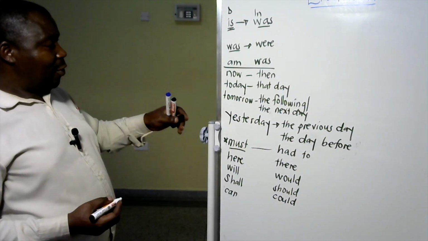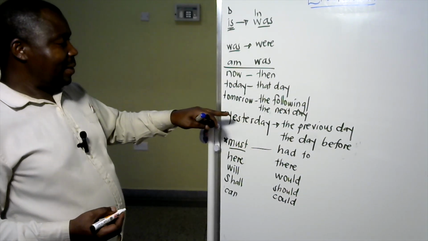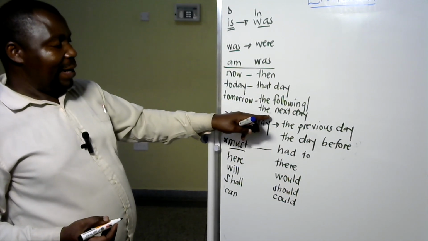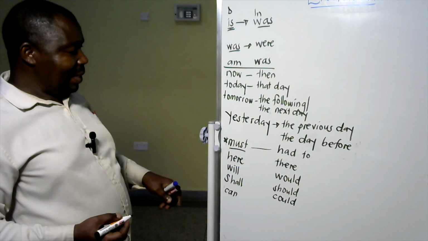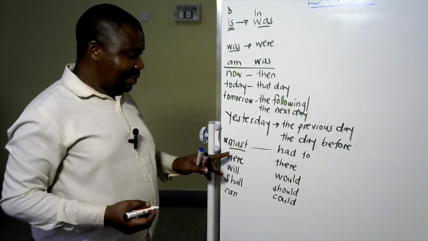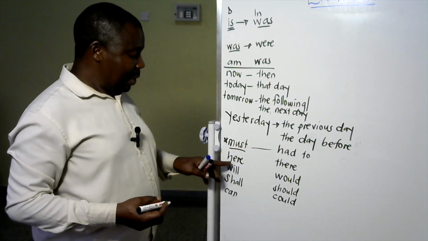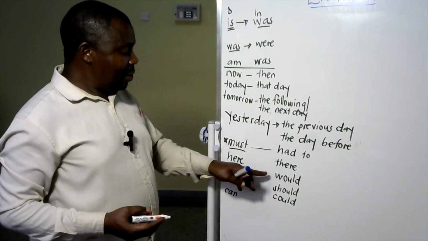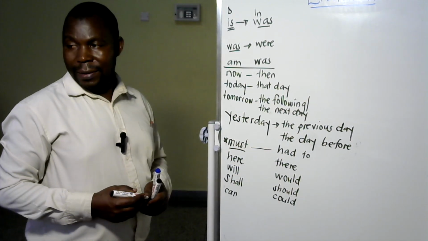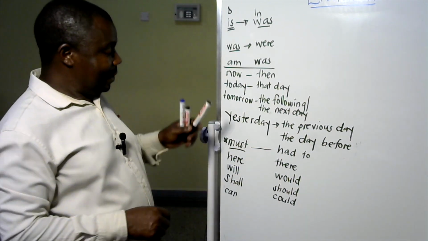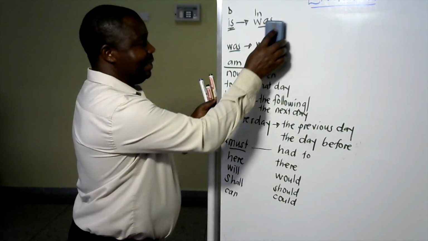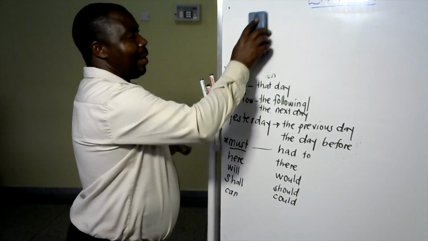Okay? I have told you that now changes to then, today, that day, tomorrow, the following day, or the next day. All right? Yesterday, the previous day, or the day before. Yes, must changes to had to. Here, there, will, would, shall, should, can, and could. All right? Yes.